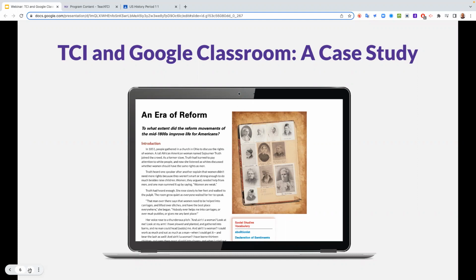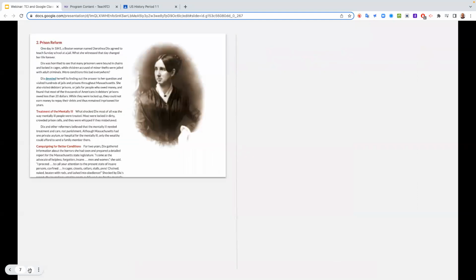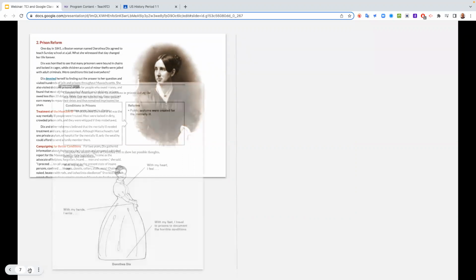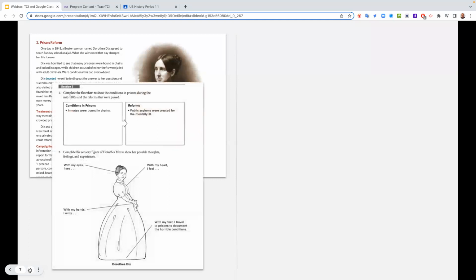Let's just pretend for a minute that you're in a similar situation where you're going to teach this lesson, and you realize that there is text that you want your students to have access to, and it's online. So you've got to push your students somehow to that text so that they can read it. And then there may be some notes from their interactive notebook that you want them to respond to.